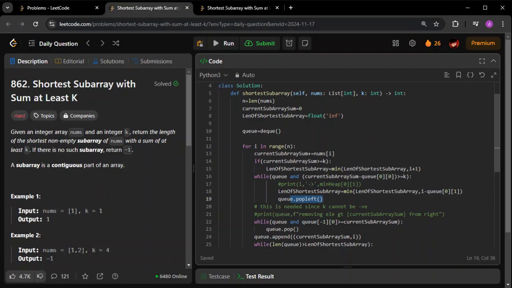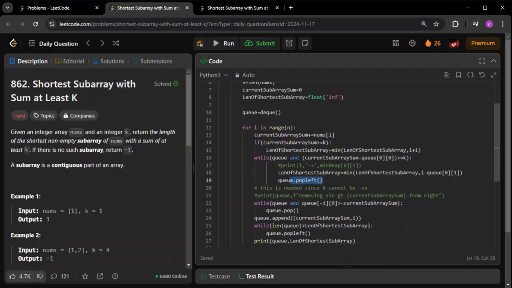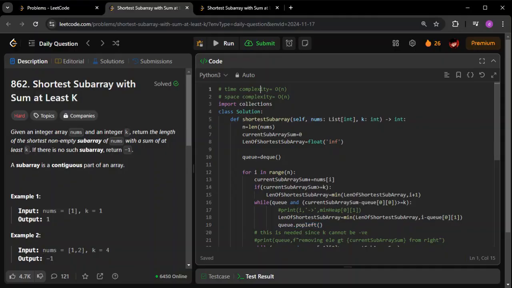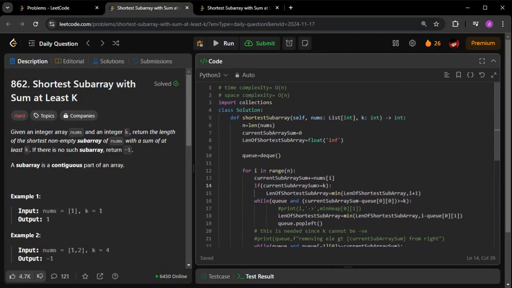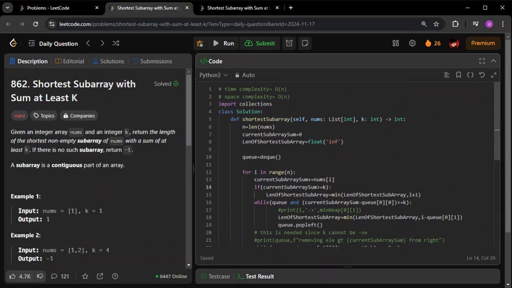Remember, pop and append in a deque are O(1) time, so they are constant and we don't have to include them. But in the case of a heap, they were log n time, so we had to include them. That is the reason why the time complexity is now improving to O(n). So this was the second solution. I can give the solution in the comment section also for you. It is a really nice question.